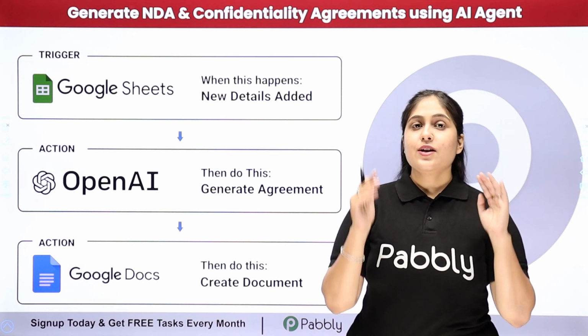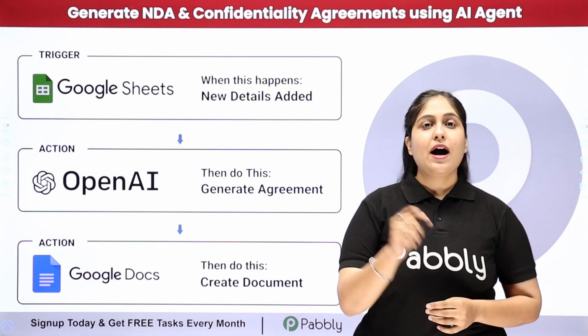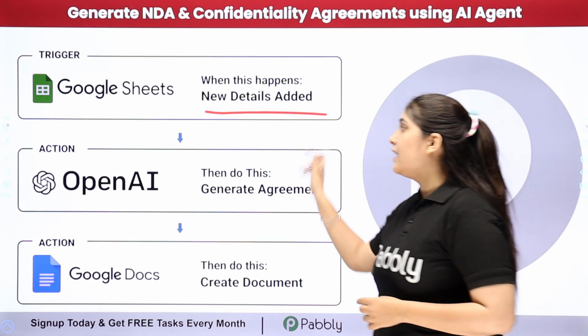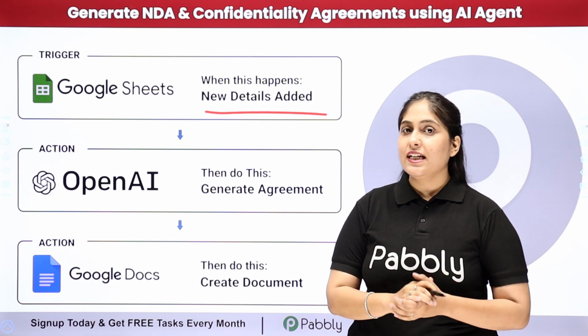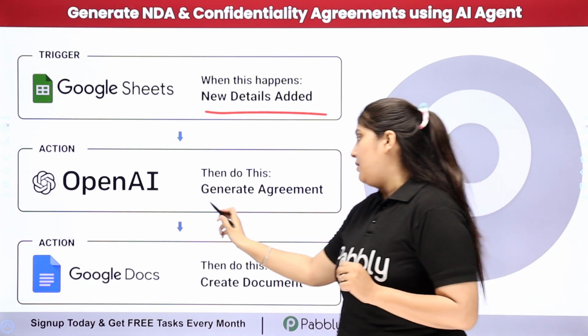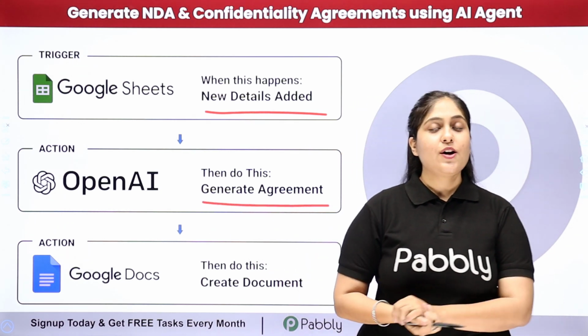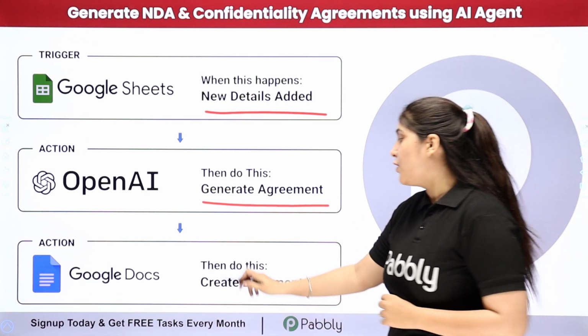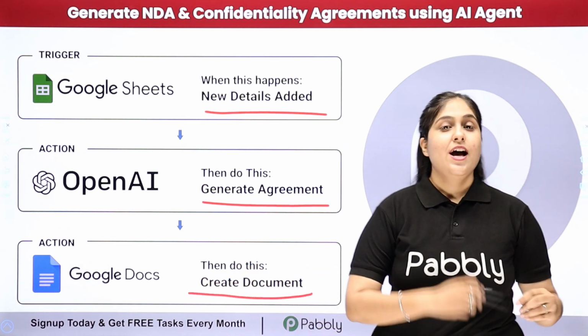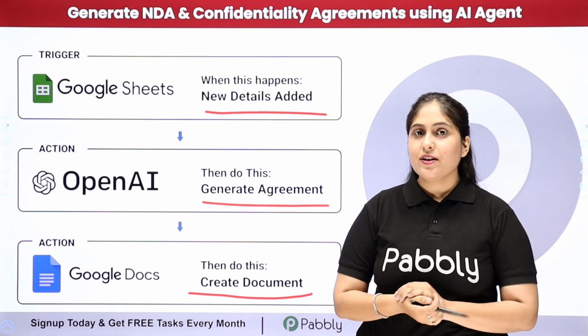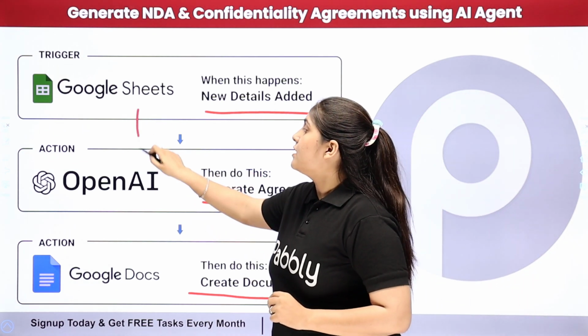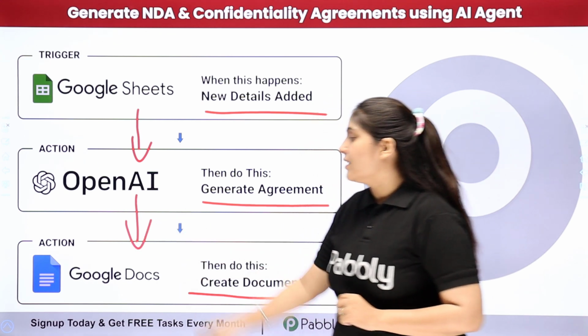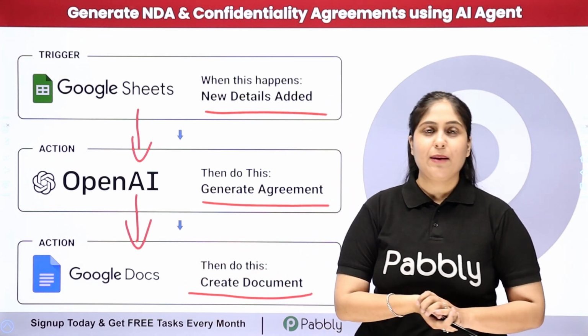In this video, we are going to understand how to generate NDA and confidentiality agreements using an AI agent. So here my objective is that whenever I add a new agreement detail in my Google Sheets, then automatically using the details, OpenAI should generate the agreement. And after generating the agreement, automatically that should be saved as a new document in my Google Docs account. So now here to automate the entire process, I need to connect my Google Sheets with OpenAI and Google Docs using an automation software named Pabbly Connect.